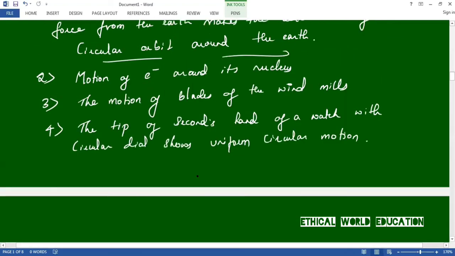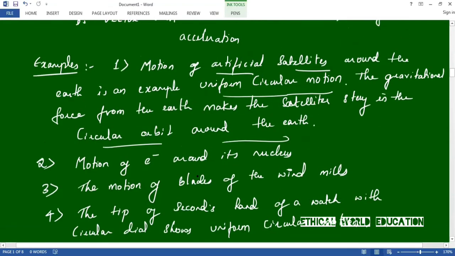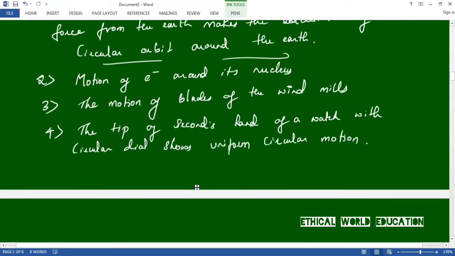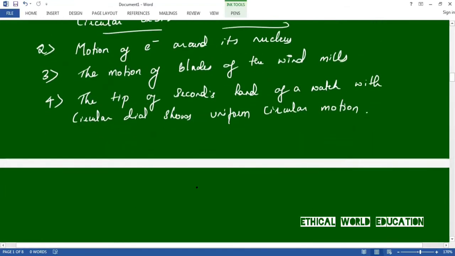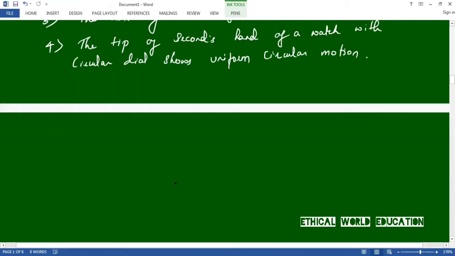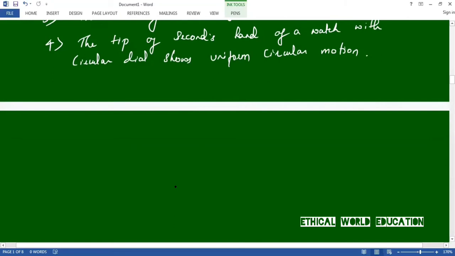Let us repeat. The first one is the motion of an artificial satellite around the Earth, an example of uniform circular motion. Because of gravity, the Earth makes the satellite stay in orbit around it. The second example is the motion of an electron around its nucleus. The third is the motion of blades of windmills. The last example is the tip of the second hand of a watch with a circular dial, which shows uniform circular motion. This is the complete information about uniform circular motion. Let us move to the next one.